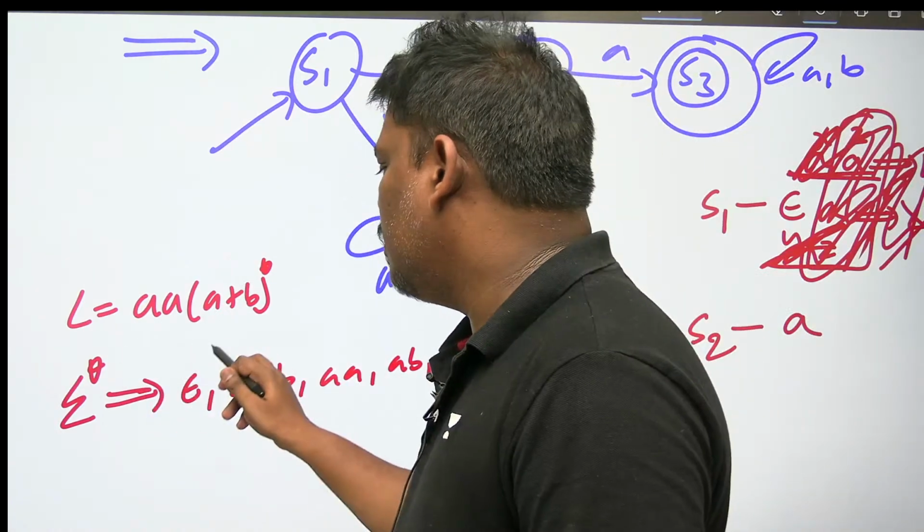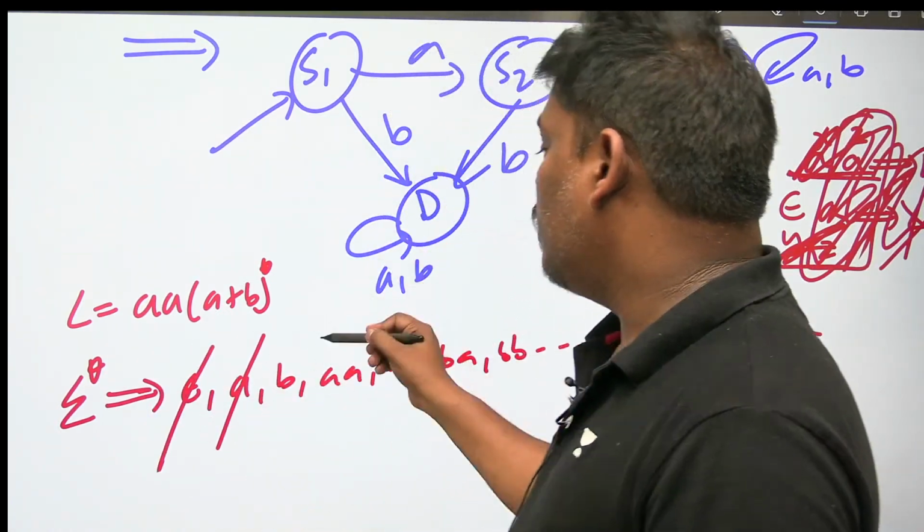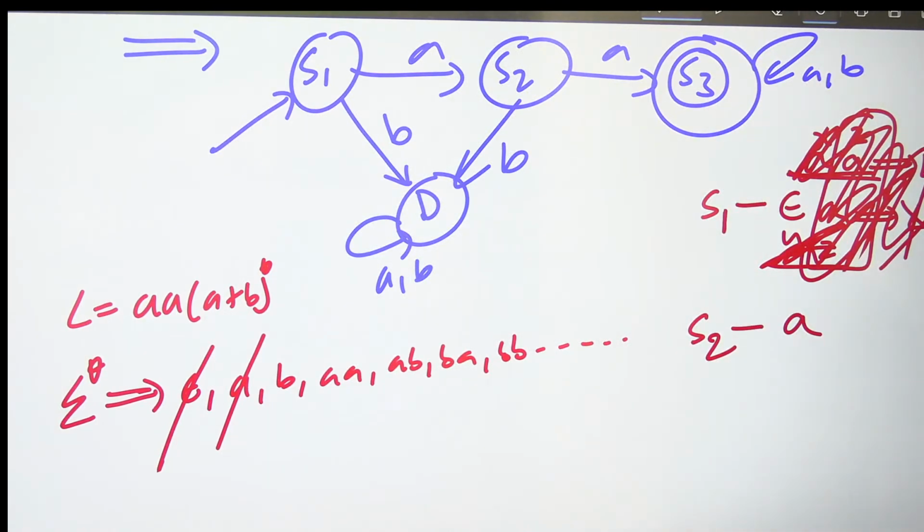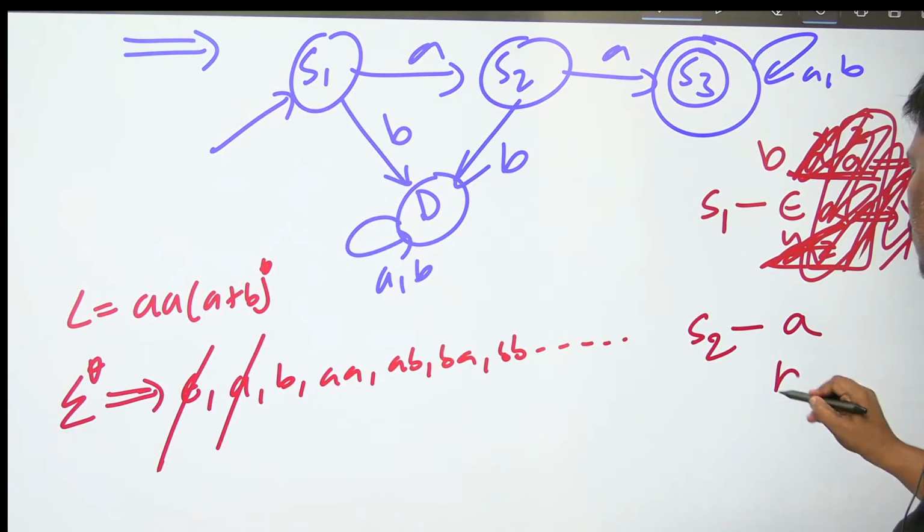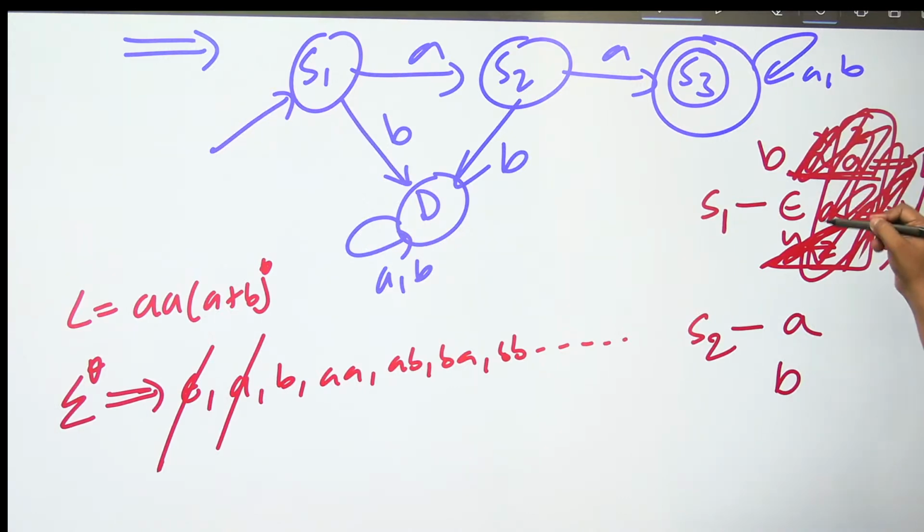In sigma star, epsilon is completed, A is completed. Next one coming is B. Everyone has to understand. My question is, can I keep B in the first equivalence class or not? Can I keep B in the second equivalence class or not? I have to check. You cannot keep B in the first equivalence class because if you add Z, which is double A, epsilon goes to L, but B double A does not belong to L, so B is not here.